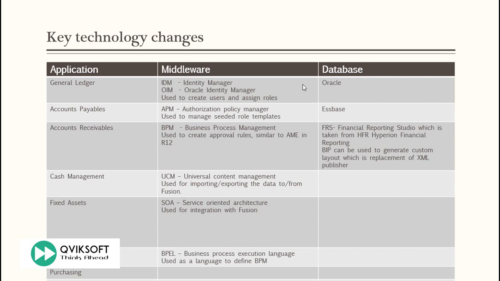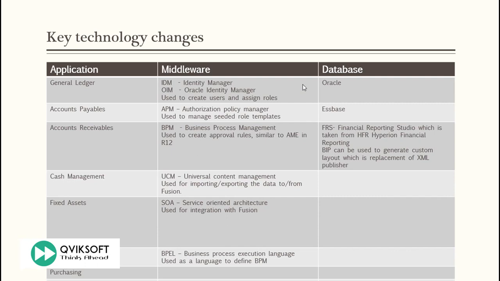SOA, service oriented architecture. This is primarily used for integration with Fusion. For example, I shared previously regarding PaaS. So if you have some application developed in PaaS, you want to integrate with SaaS, you can use all these APIs available to interact. BPEL, Business Process Execution Language. This is used to define all business process management functionality in Fusion Cloud.